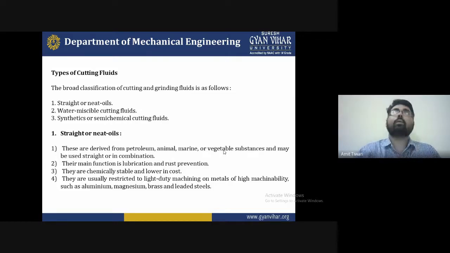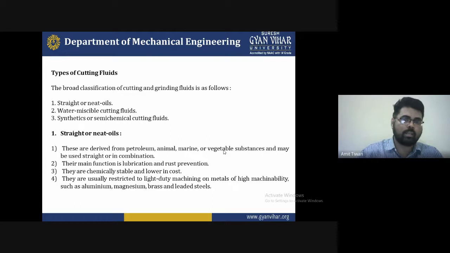Next is the types of cutting fluids. This is the broad classification of cutting and grinding fluids. First is straight or neat oils, meaning no mixture is required; only pure oil is used as the cutting fluid.